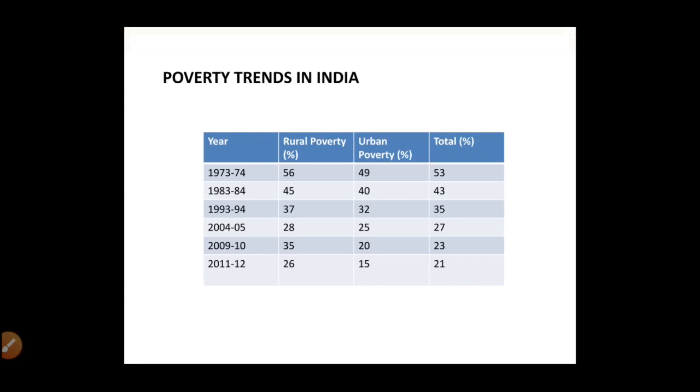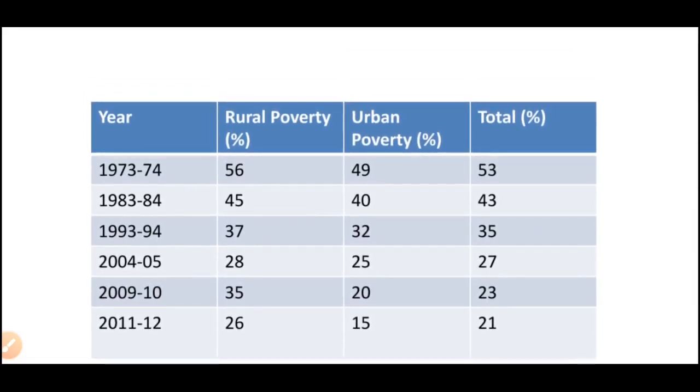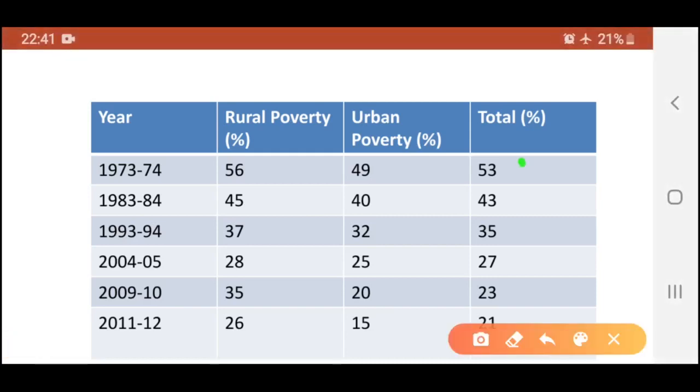Looking at poverty trends in India, let's have a look at percentage. In 1973-74, 56% of people living in rural areas were living below poverty line, and in urban areas this percentage was 49%, and the total is 53% in 1973-74. मतलब more than 50% of our population was living below poverty line in 1973-74.